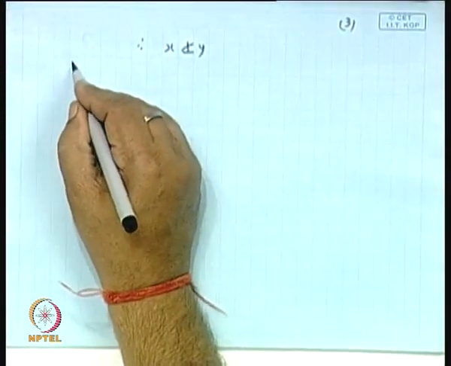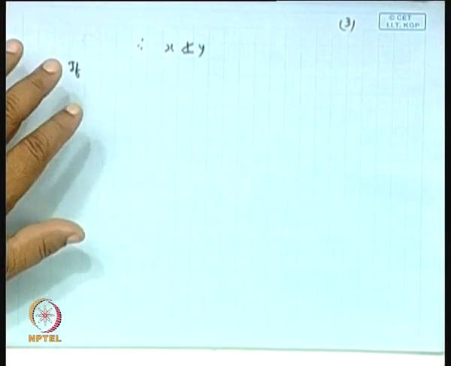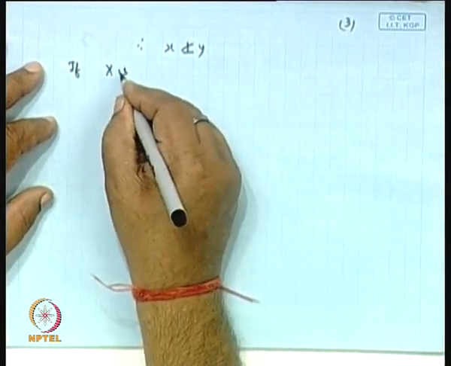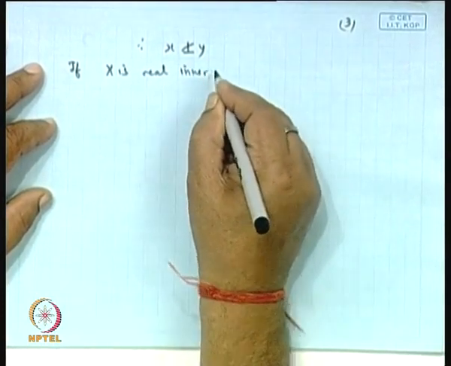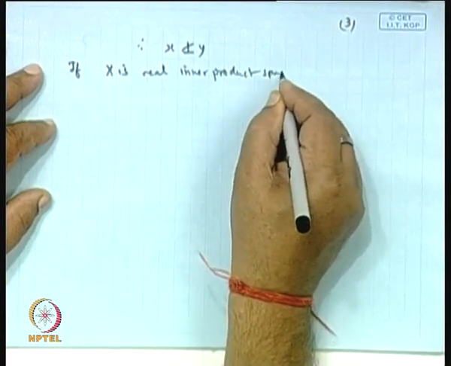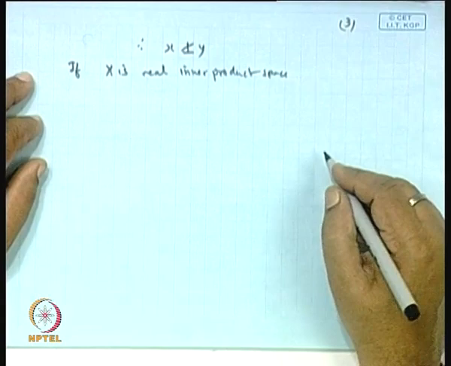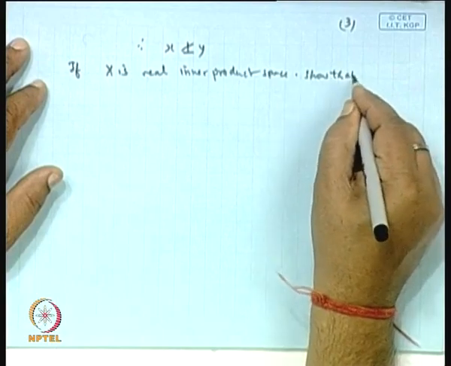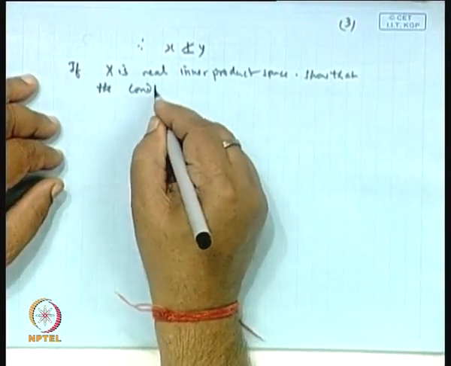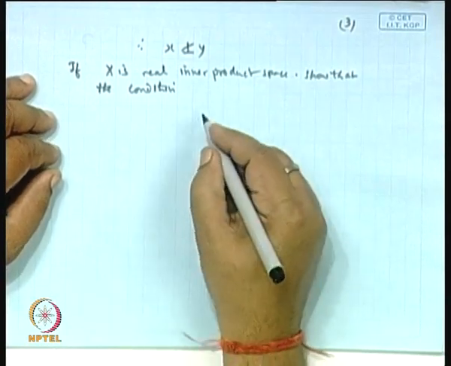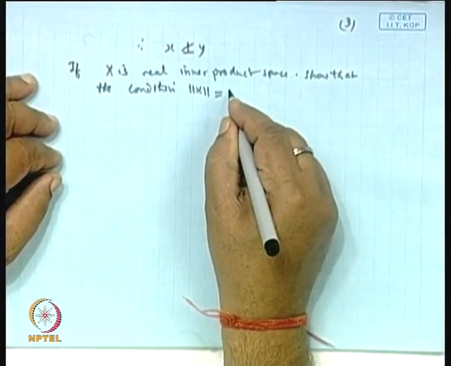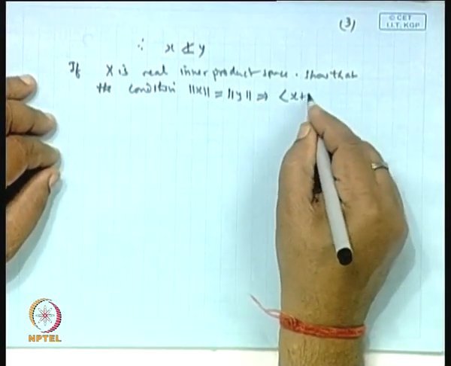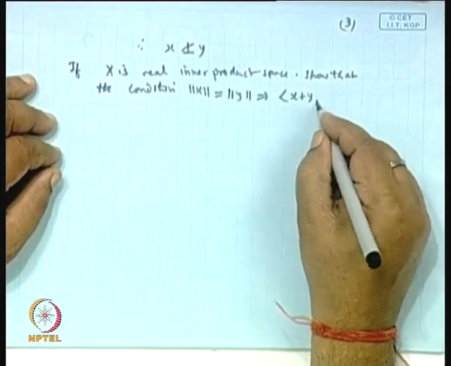Similarly, continuing the same problem, if x is a real inner product space, then the condition norm of x equal to norm of y implies the inner product of x plus y comma x minus y is 0.